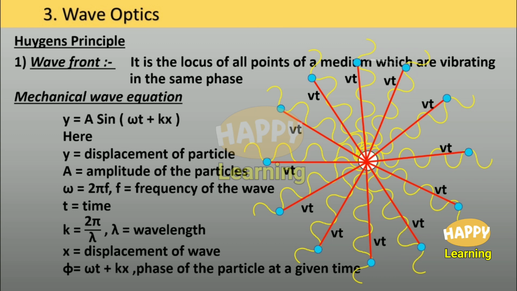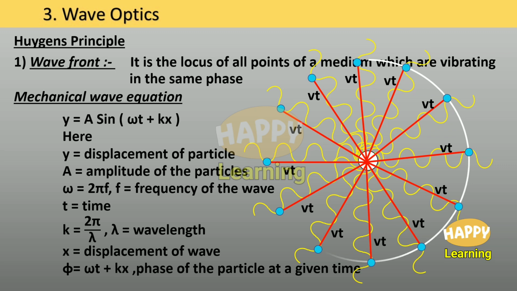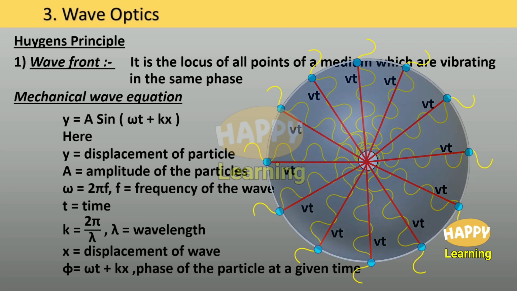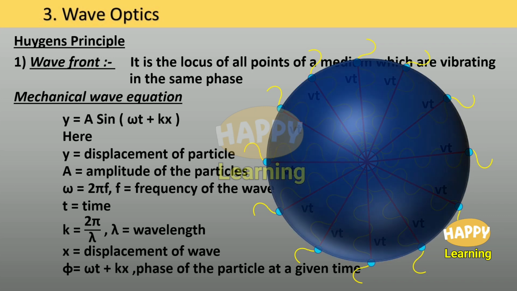The locus of all the points in phase is the wavefront. So join all these points, we get a wavefront that appears to be circular here. On the plane of paper, on the screen, it appears to be a circle. If you assume the three-dimensional picture, it will be a sphere. So the wavefront due to a point source is a sphere.